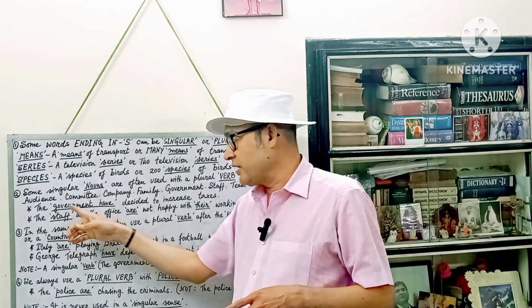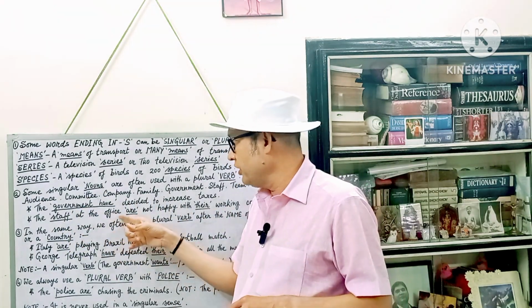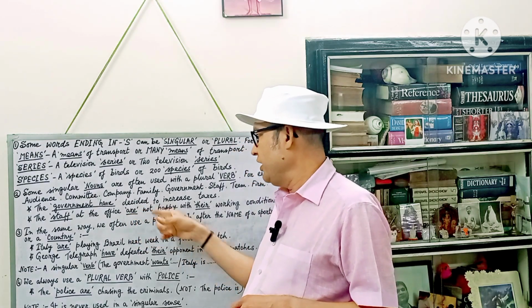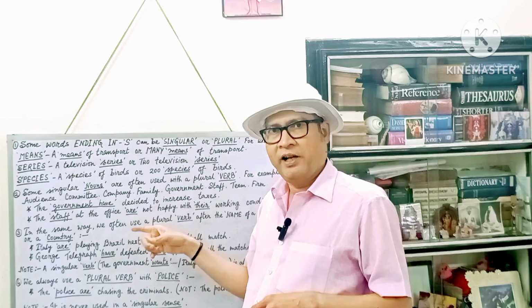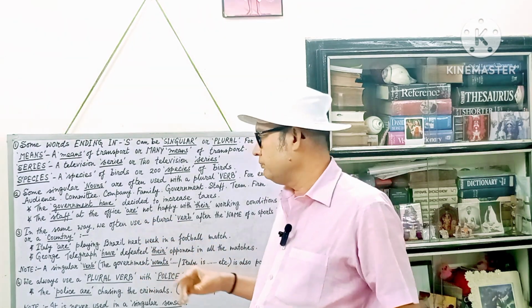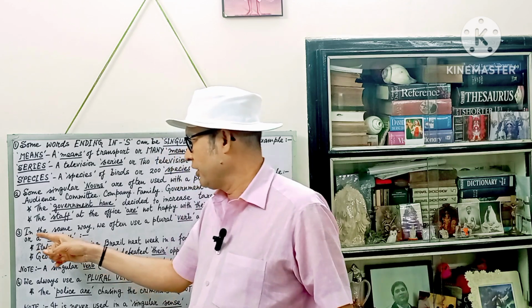But we are using the word staff as a singular noun. We are using the singular verb here. The staff at the office is not happy. All right. Here, are not happy is written, so it is also correct. Move on to the next one, number 3.